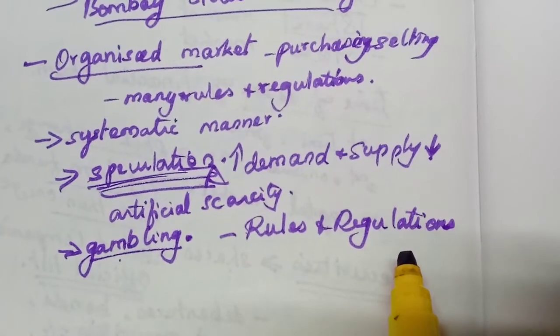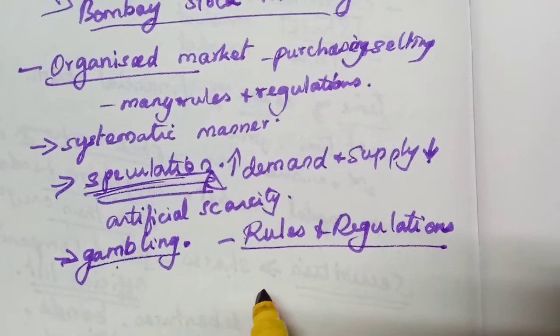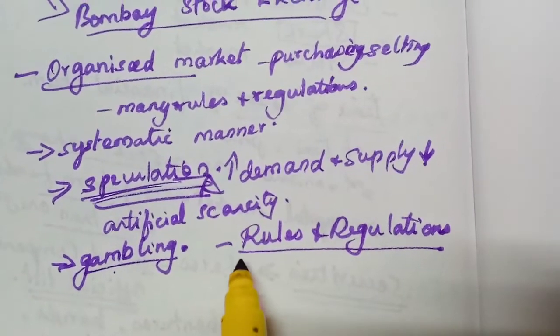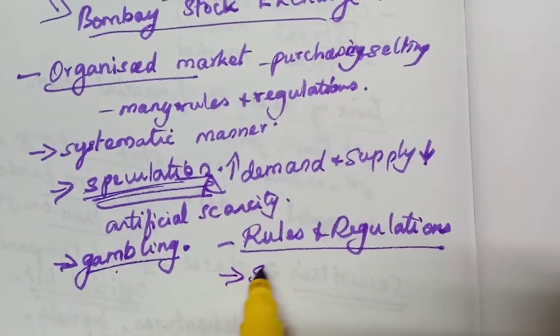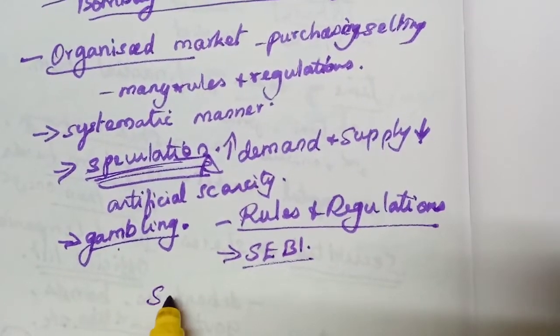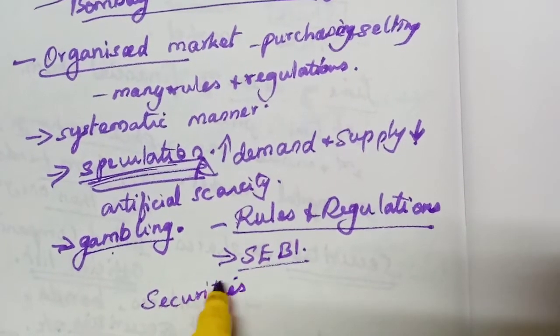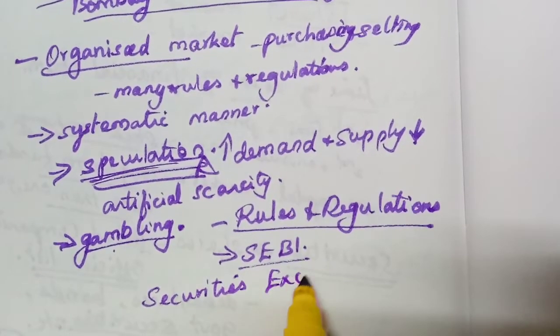All the dealers in the stock market should follow these rules and regulations. Again, they have established one organization, SEBI. You have heard of SEBI, the Securities Exchange Board of India.